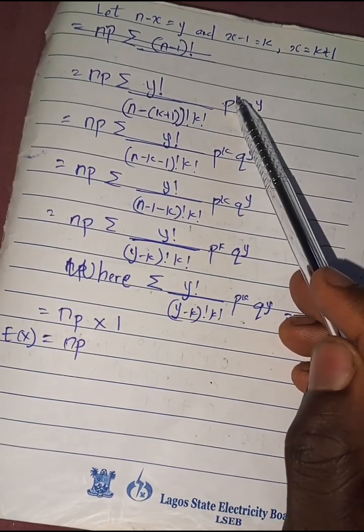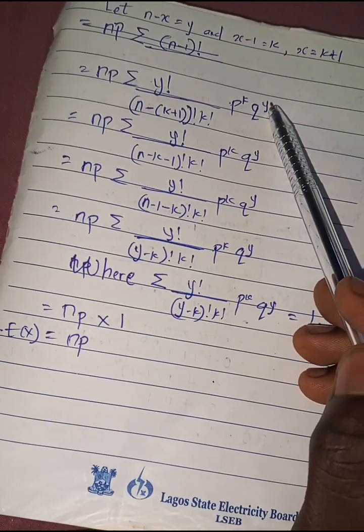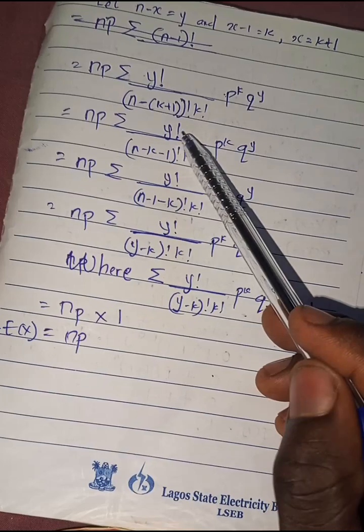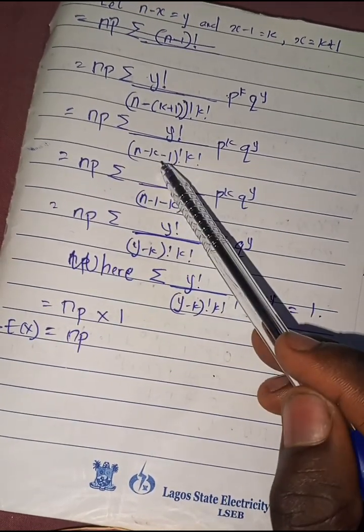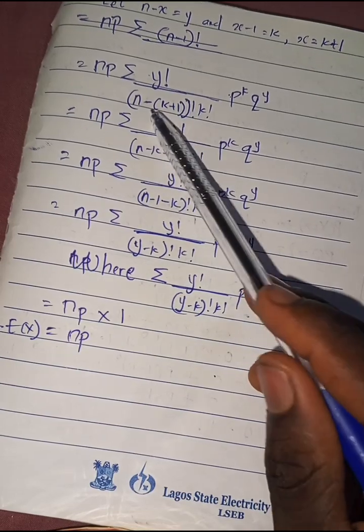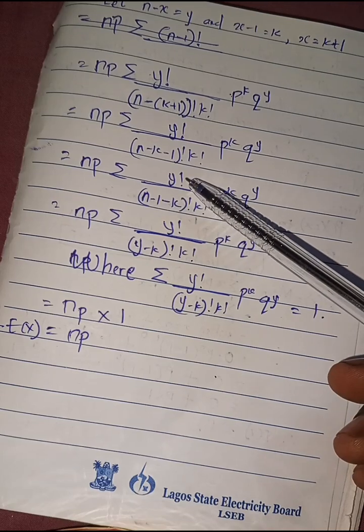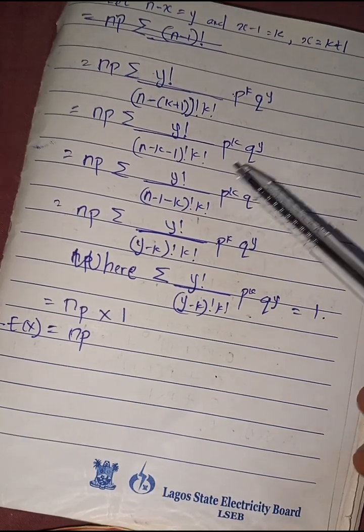P raised power na x minus 1 dey here too, we don let x minus 1 be k, and n minus x wey dey here, we don turn am to y. So after you do am like that, you go get y factorial over n minus k minus 1 factorial, k factorial, p raised power k, q raised power y.